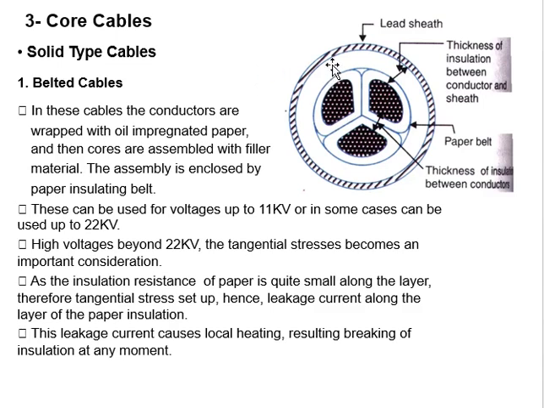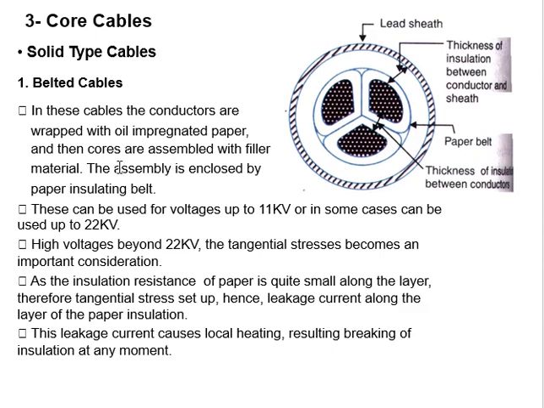Okay, now in this type of cable, the insulation is of solid material, therefore the cable is known as solid type cable, and the core is 3, therefore 3 core cable. Now this cable consists of a paper belt, therefore the name of this cable is belted cable.